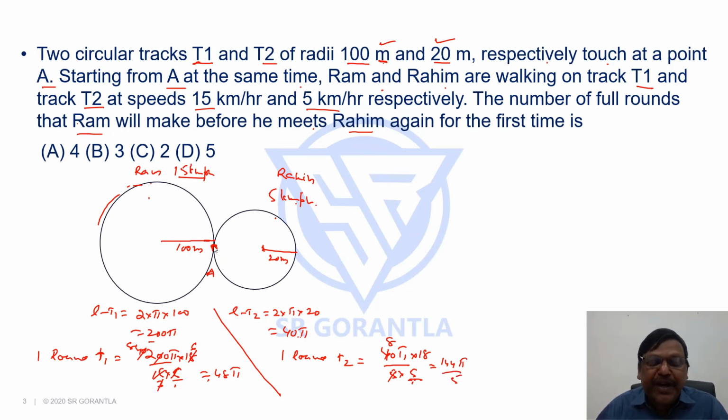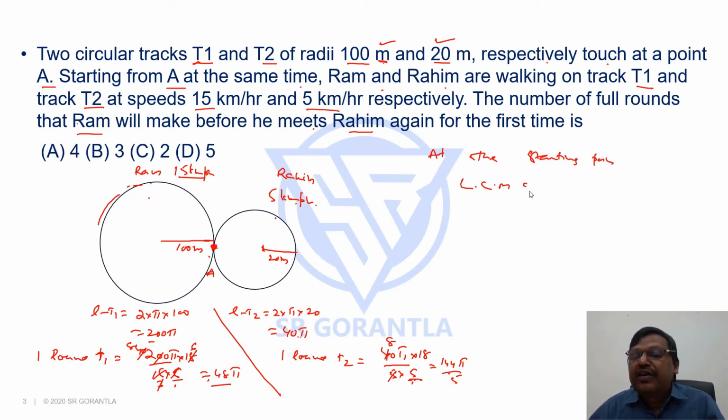Now, to complete one round, Ram takes 48 pi. To complete one round, Rahim takes 144 pi by 5, means when they meet again at A, A is nothing but the starting point. If you recall, the time required to meet at the starting point is nothing but the LCM of the time taken to complete one round by each of them.